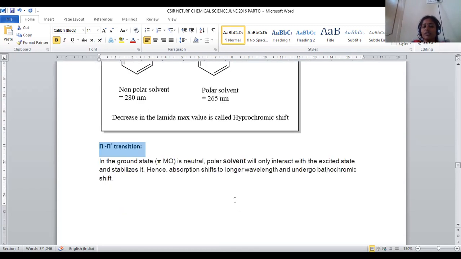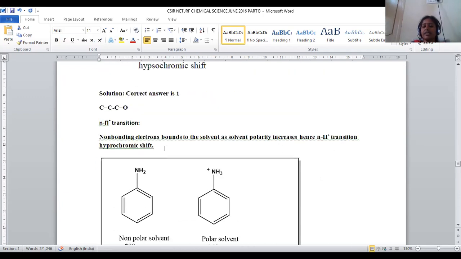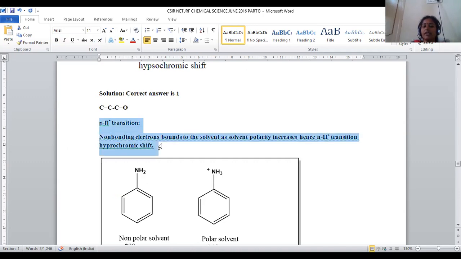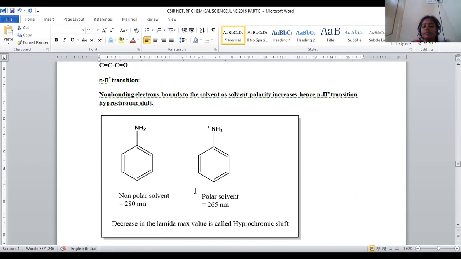So pi bonding orbital is neutral, but the polar solvent will generate the polarized molecule which will stabilize, so that a longer wavelength will appear. Longer wavelength corresponds to bathochromic shift. Decreasing the wavelength is called hypsochromic. Increasing the wavelength is called bathochromic. n to pi star will participate in hypsochromic. Pi to pi star will participate in bathochromic shift.